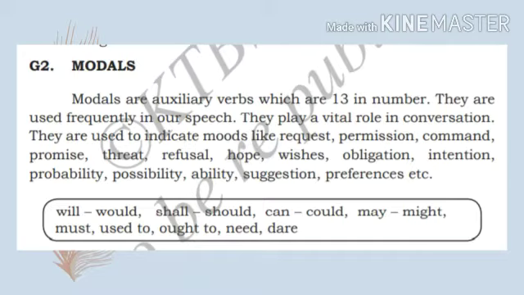They are used to indicate moods like request, permission, command, promise, threat, refusal, hope, wishes, obligation, intention, probability, possibility, ability, suggestion, preferences, etc. We use modals to express these moods. Now you know which are the modals.